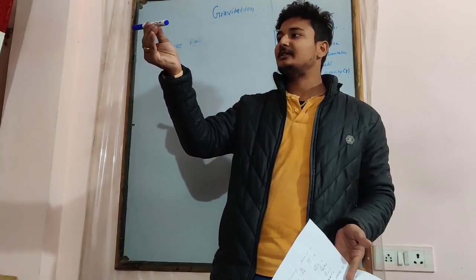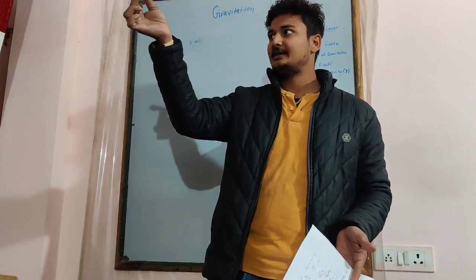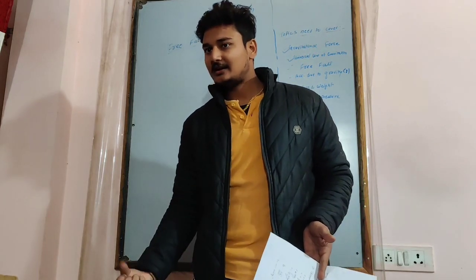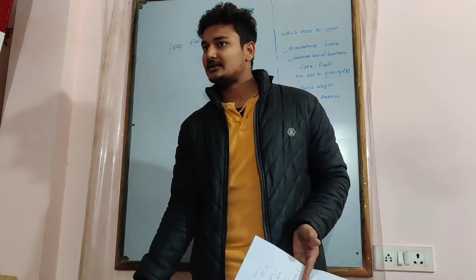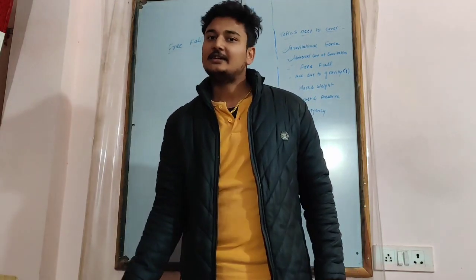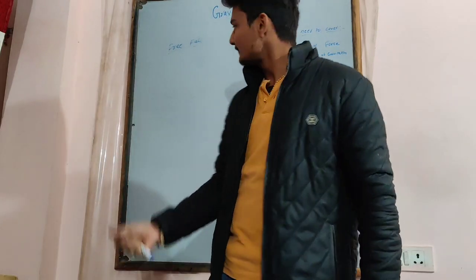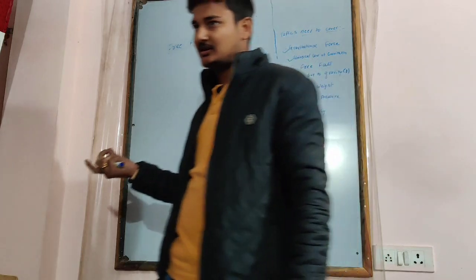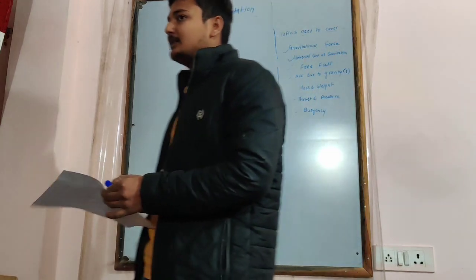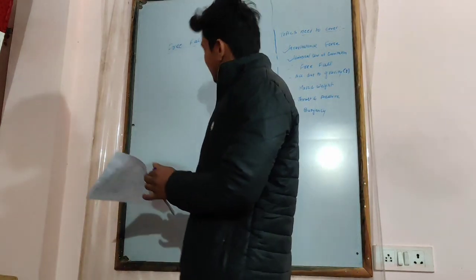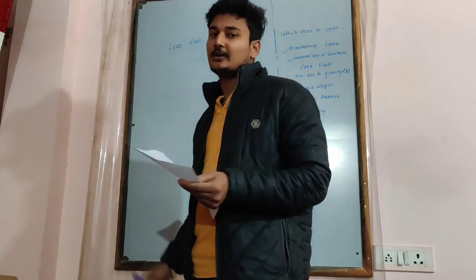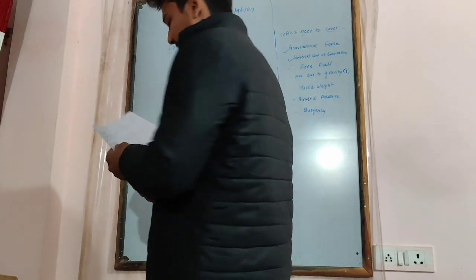When we leave it from a certain height, the Earth attracts the marker without any external force. Only one force is acting on it. What is that force? Gravity. Because of gravity it goes down. So free fall means that when an object falls towards the Earth under the effect of gravity alone, it is called free fall.